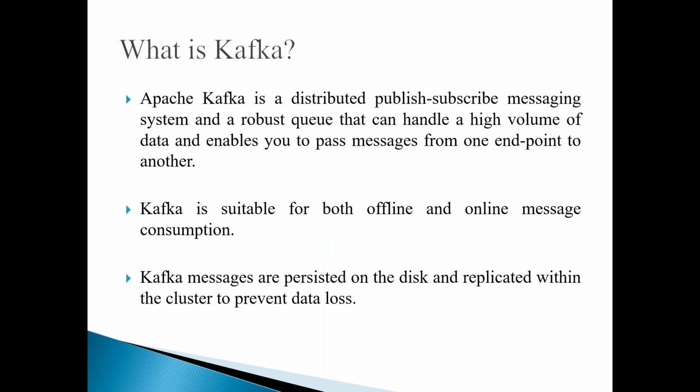Now let's come back to Kafka. If you ask me what Kafka is, it's nothing but a distributed publish-subscribe messaging system and a robust queue that can handle a high volume of data and enables you to pass messages from one endpoint to another endpoint. You might be aware of many messaging system platforms in the market.